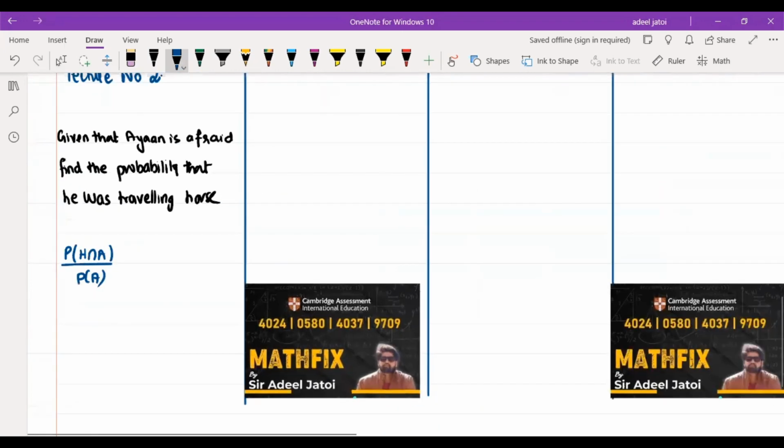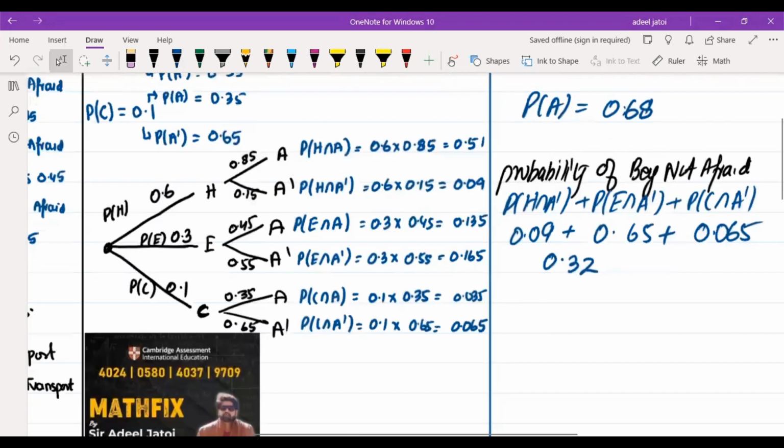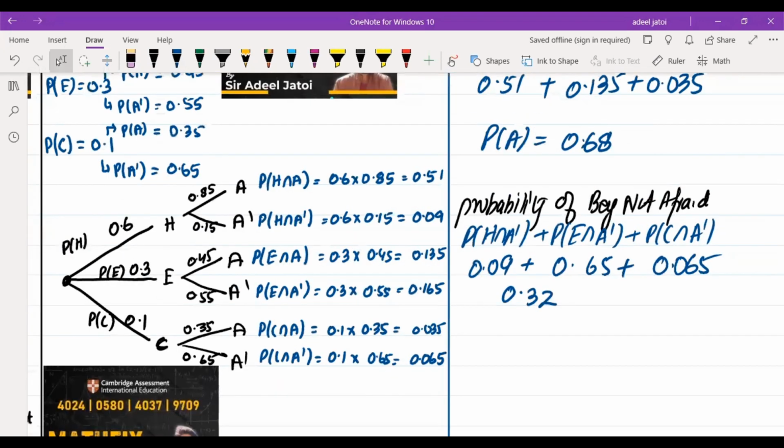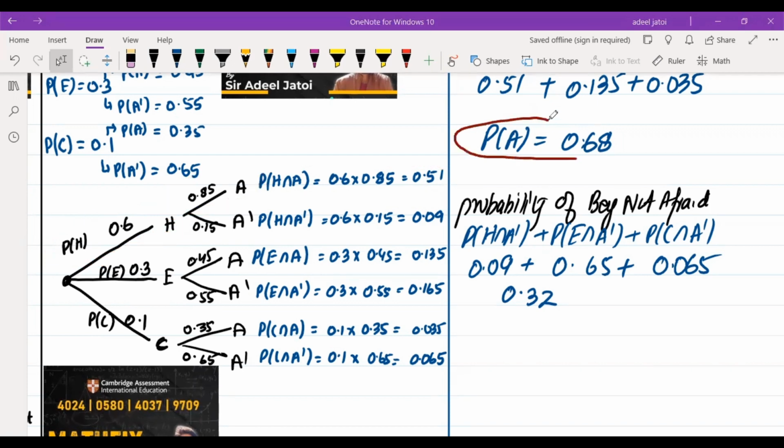Now, the probability of horse and afraid under the given condition. We already knew that horse afraid is this: horse was 0.6, and afraid was 0.85. The answer for horse afraid was 0.51, and the total probability of afraid was 0.68.